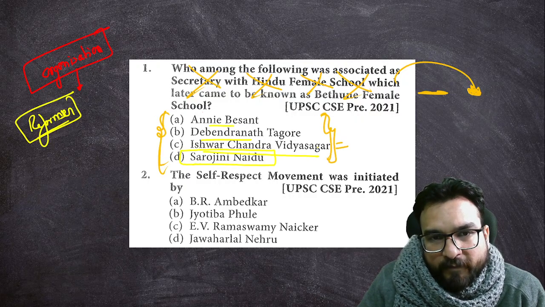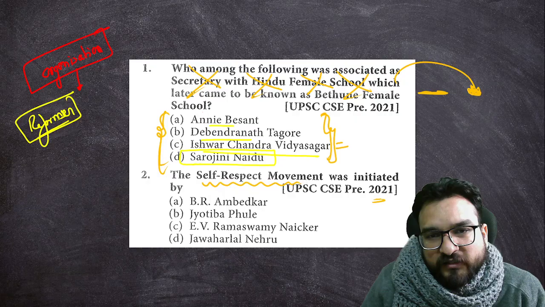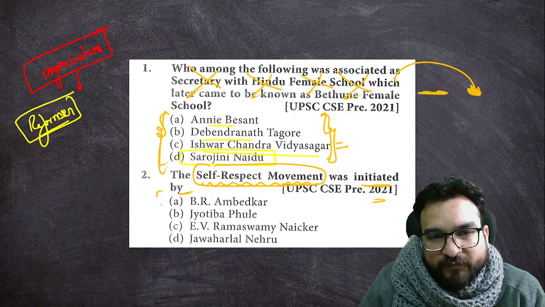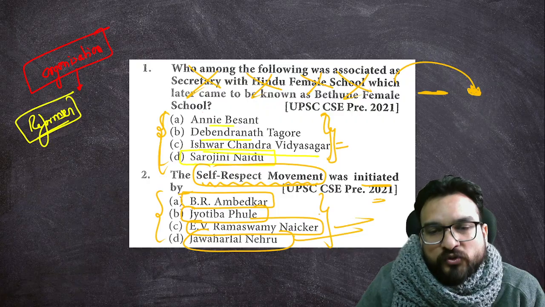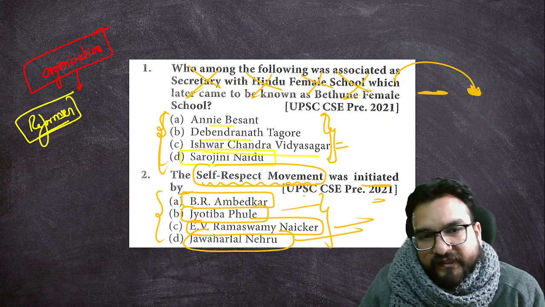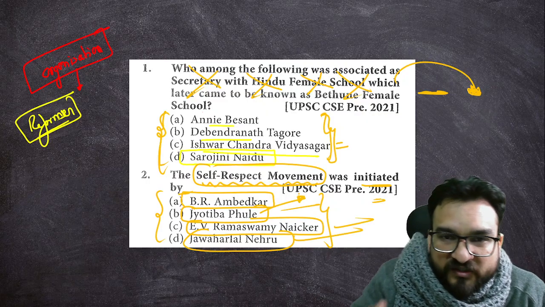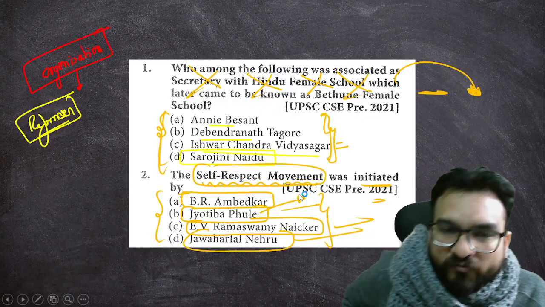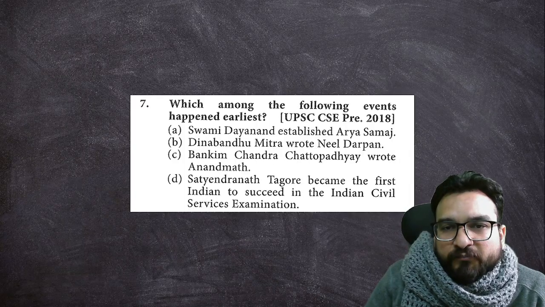We have to prepare. Then the next question, in 2021 itself, you will see the self-respect movement was initiated by whom, where it was happening, who was related to it. That means B.R. Ambedkar, Jyotiba Phule, E.V. Ramaswamy Naicker, Jawaharlal Nehru, related to social reforms. You have to understand why Jyotiba Phule was well known in this time frame, and what his work was. In this way, we'll be understanding the particular lecture.